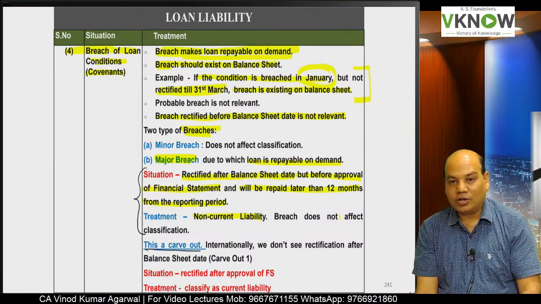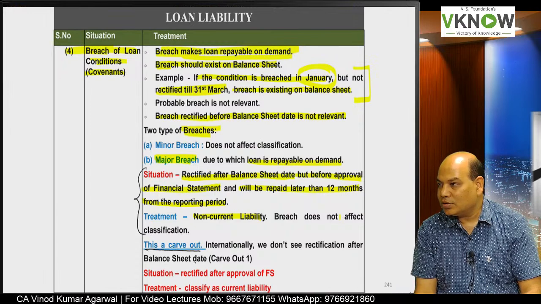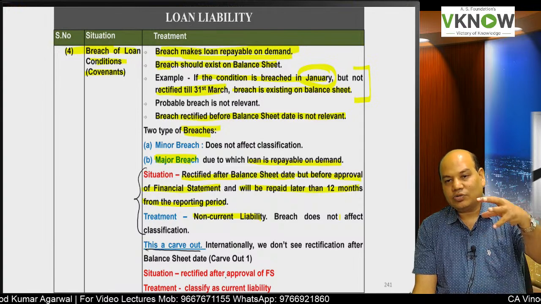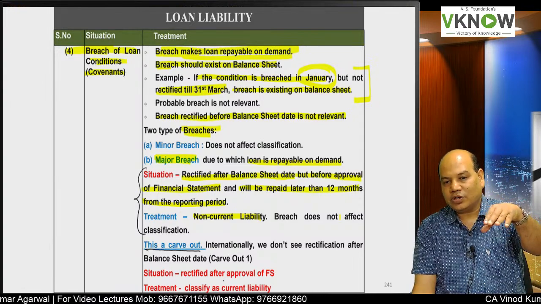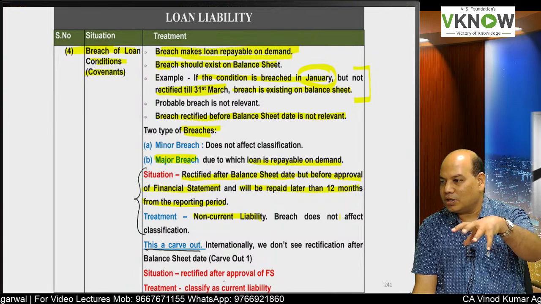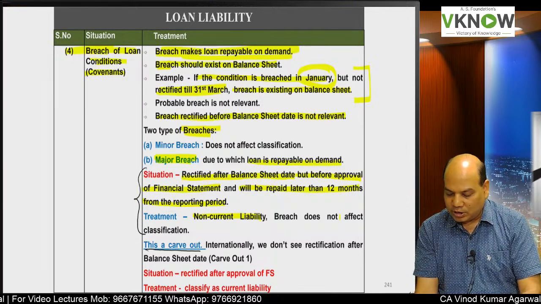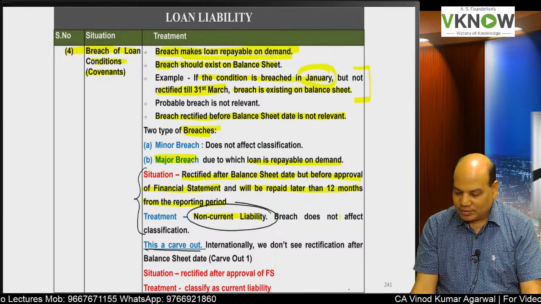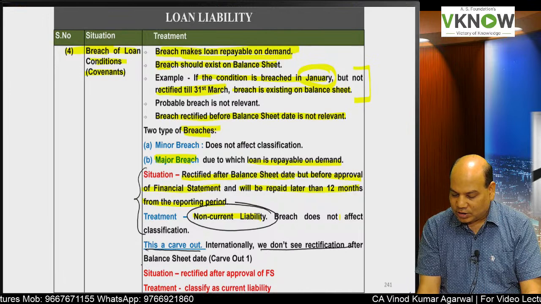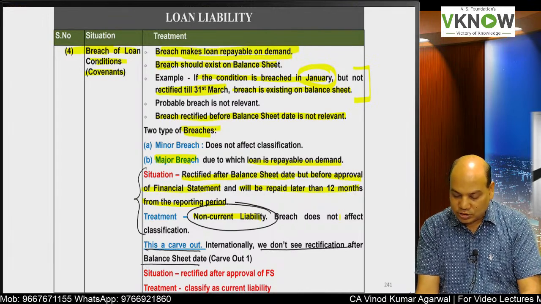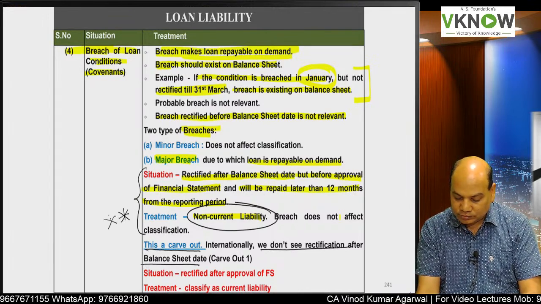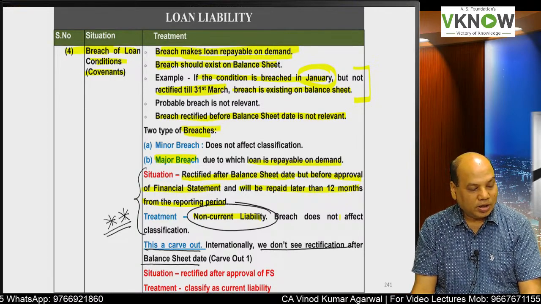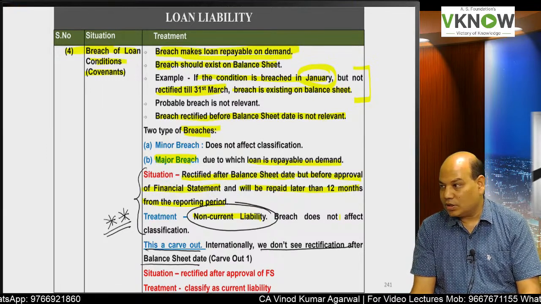This is a carve out. In IFRS, they will say, look at the condition on the balance sheet date. On balance sheet date, there is a breach, the loan is repayable on demand, and therefore it is a current liability. But in India, we have protected our companies. We don't see rectification internationally after the balance sheet date. So this is a purposeful change in the standard made by Indian accounting standard.